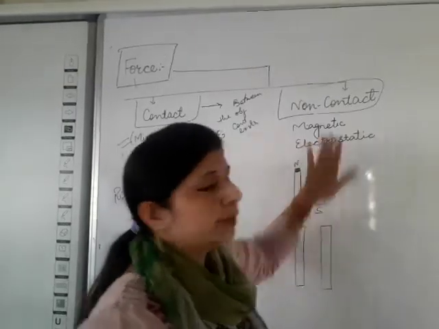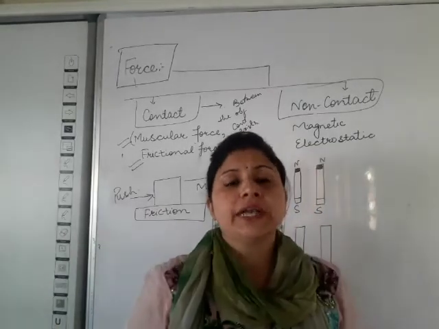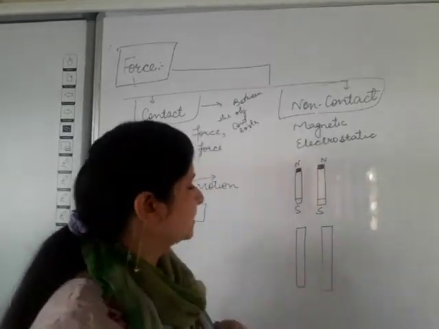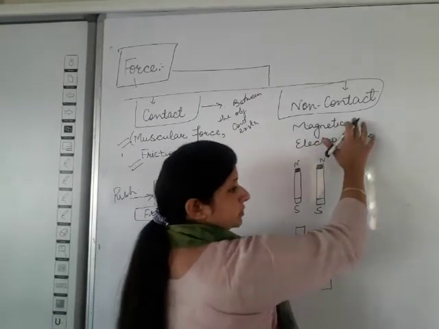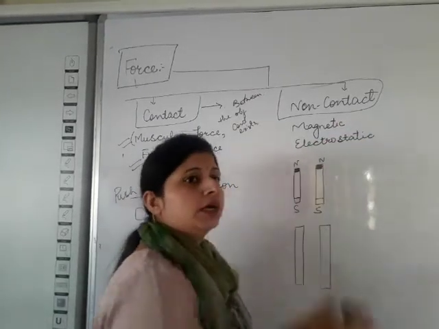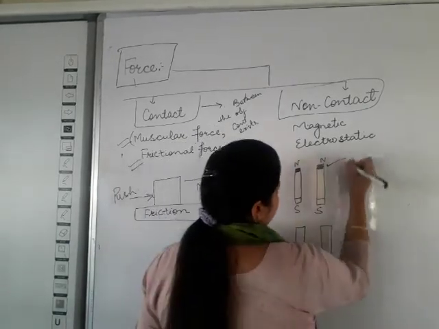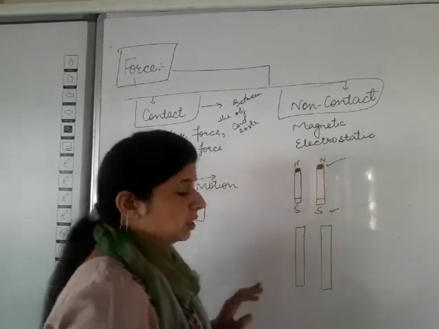Now the non-contact force. Here the force acts without any contact between the objects. We can take the example of magnetic force. As we have learned in 6th standard also, magnets have two poles, north pole and south pole.